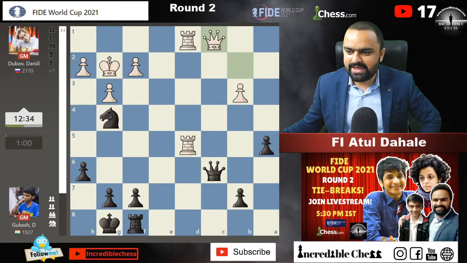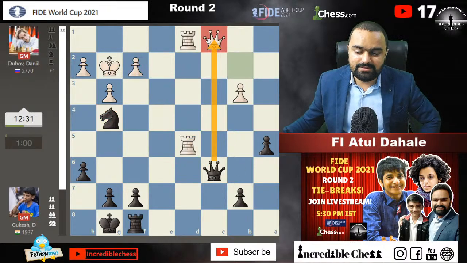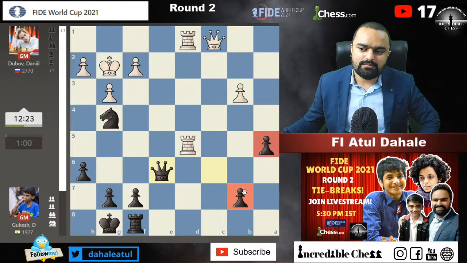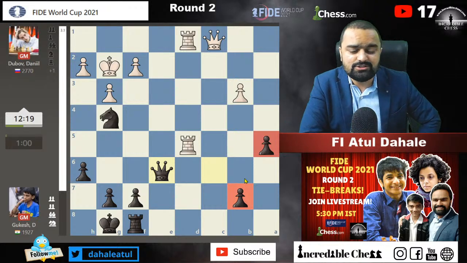Okay, queen to c1 has been played. He's offering to exchange the queens, but Gukesh says, okay, no, I'm not going to exchange the queens. He plays queen to e6, and now what? Okay, he has one pawn for the exchange sacrifice which he has given. Not sacrifice, but he lost the exchange. But he has one pawn and a knight here in this situation.